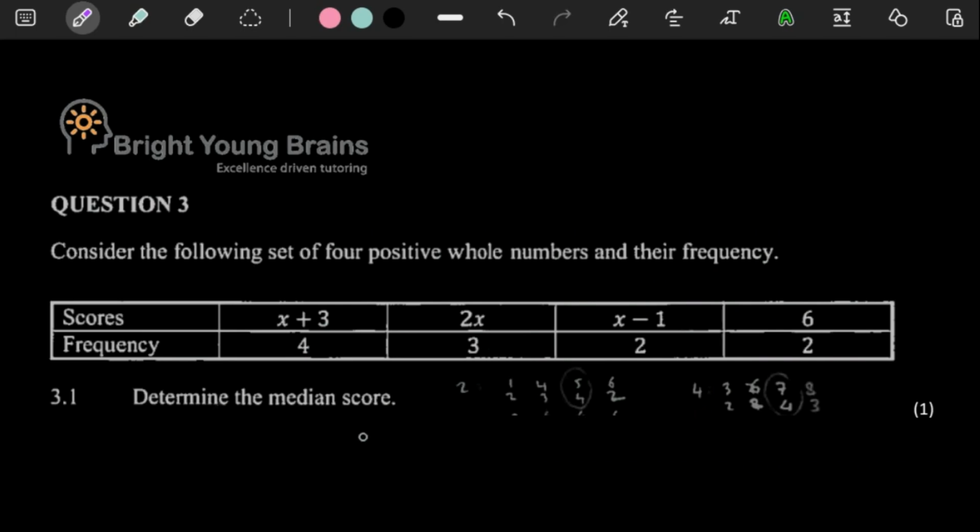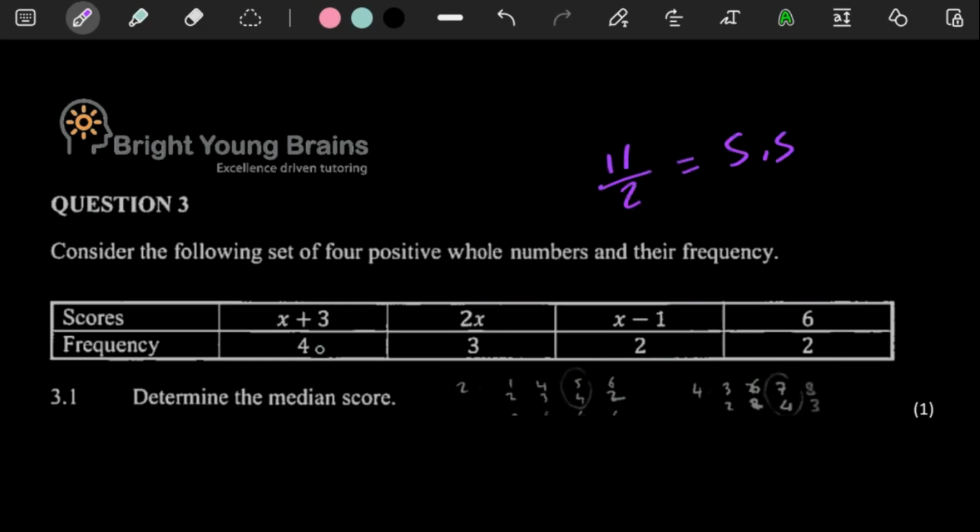So they said to determine the median score. The median score is basically the score in the middle. But the way you want to look at this is you have to focus on the frequency. So the frequency, you can see there's 4, plus 3, that's going to give you 7. And then plus 2, that's going to give you 9. Plus 2, that's going to give you 11. So the median, if you think of 11, would be somewhere at 5.5.